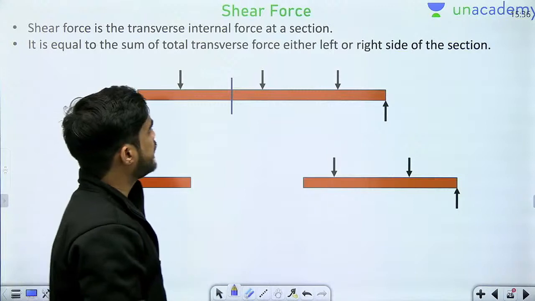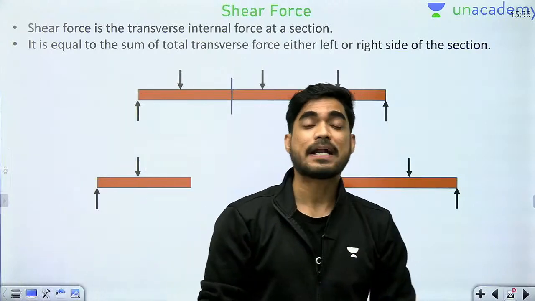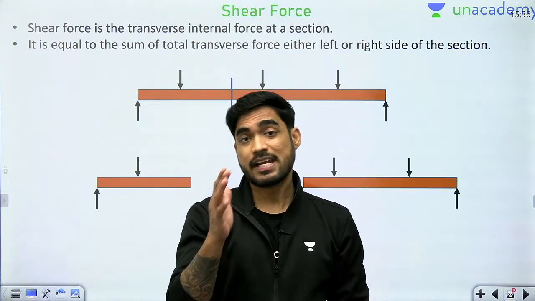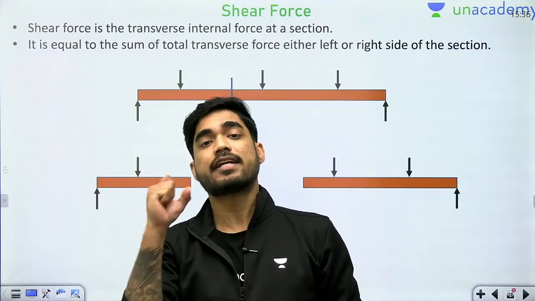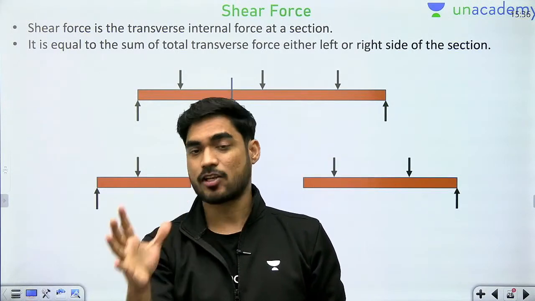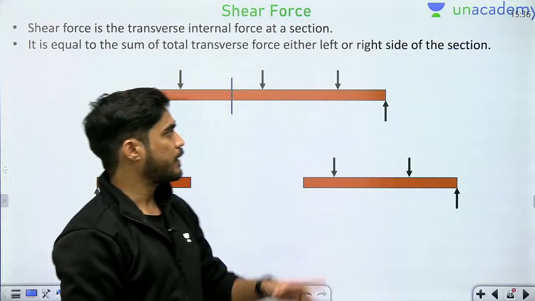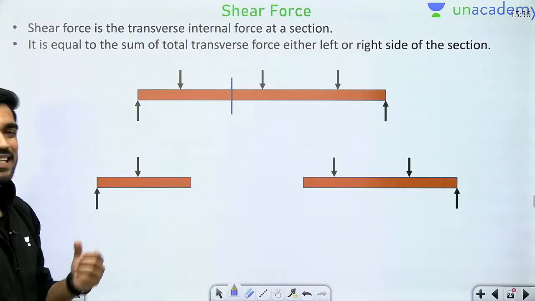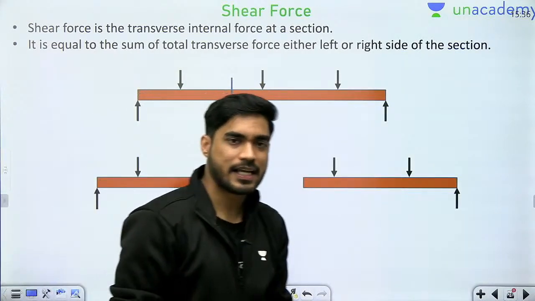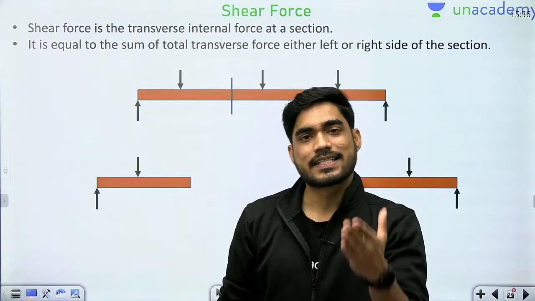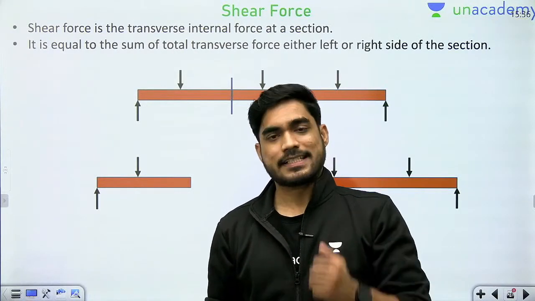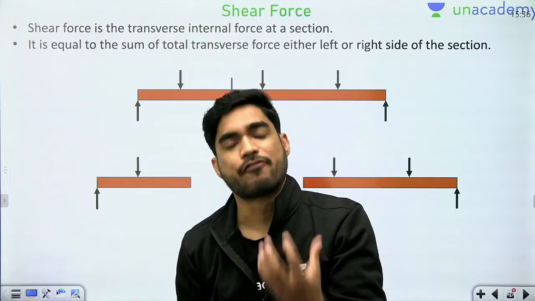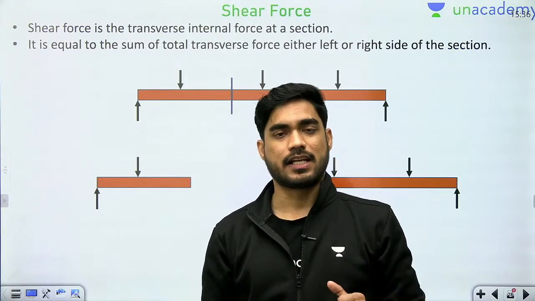Very good. Next is the shear force and bending moment definition. It is very important to remember the definition and the basics of shear force and bending moment. So what is the definition of shear force? Shear force is the internal resisting force, an internal force at a cross section.